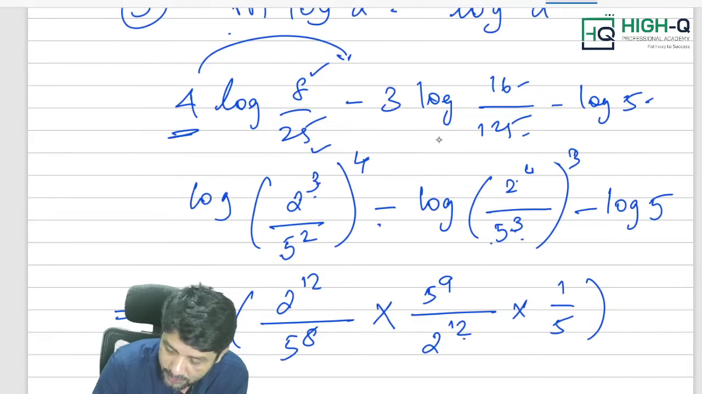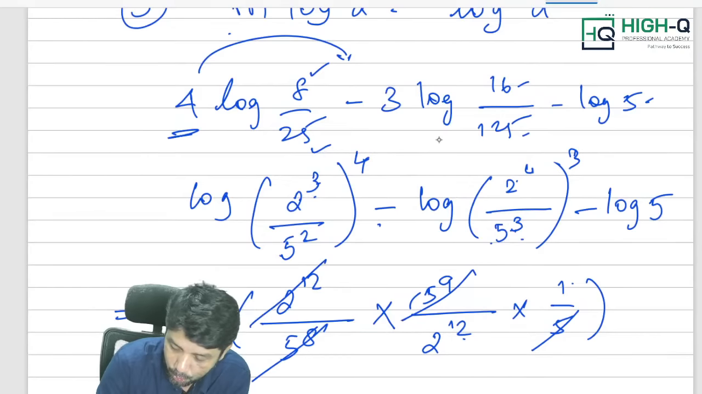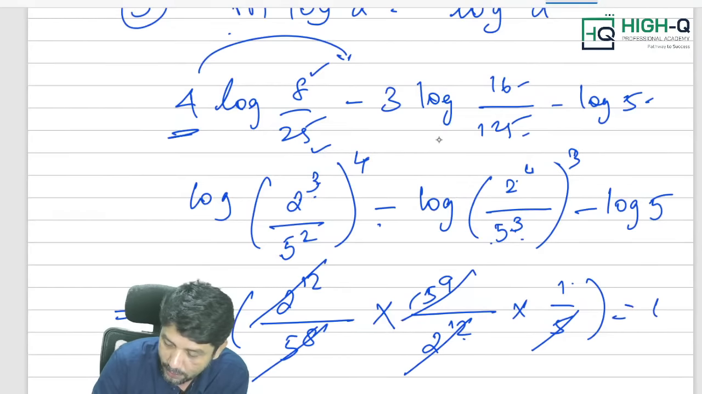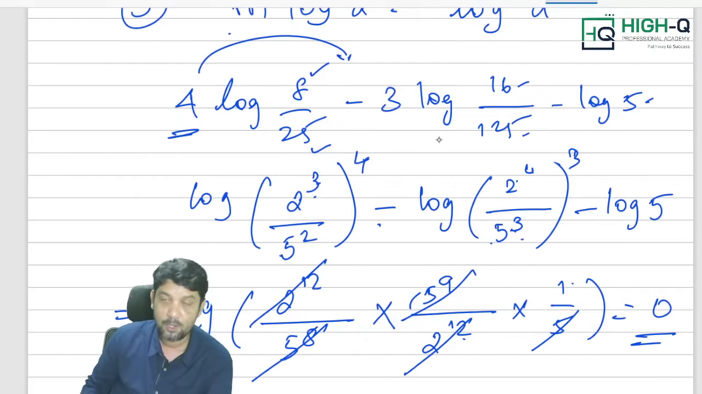Okay. 4 3s are 12. 1 by 5. Now look at this. 5 power 8, 5 power 9. 2 power 12, 2 power 12 get cancelled. Log 1 is equal to 0. Answer is over.